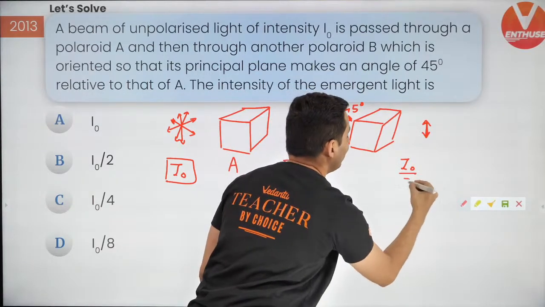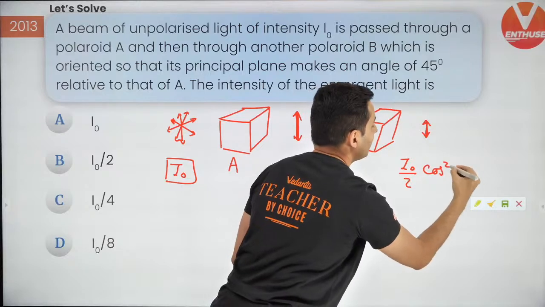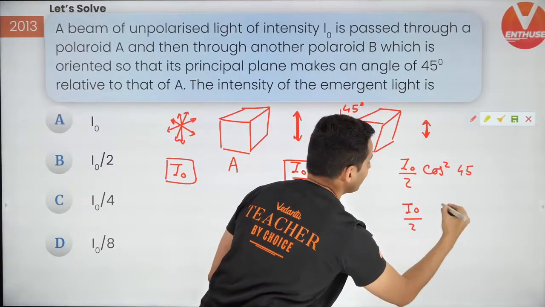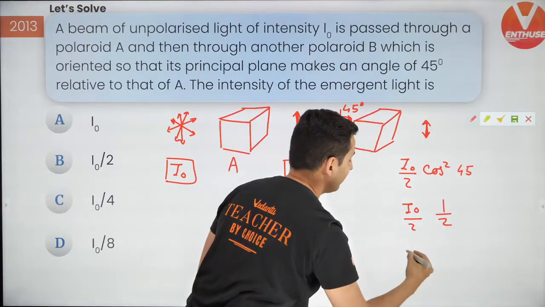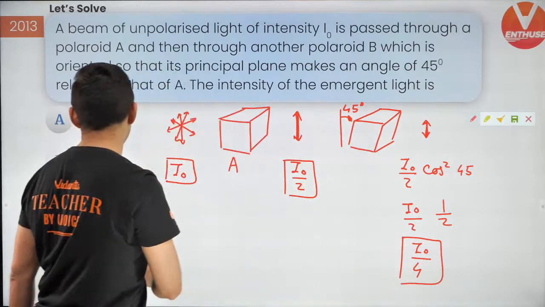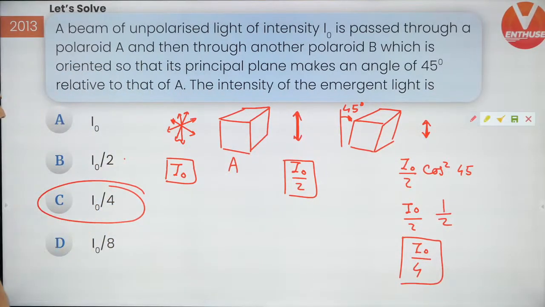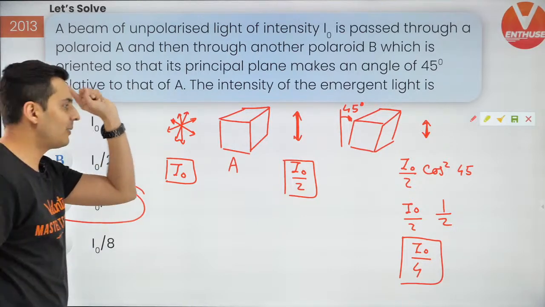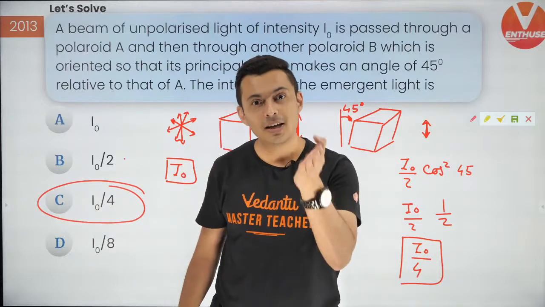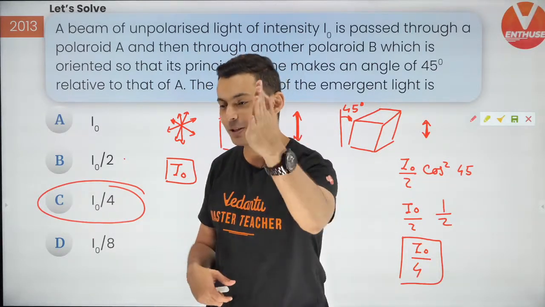So a lot of people forget that it was I0 by 2 times cos square 45. And cos 45, everybody knows, is 1 by root 2. So square of that is half. So it will become I0 by 4. That's the final answer. I0 by 4. A lot of people ended up marking option B in the exam. They forgot it will become half and they lost marks. In fact, they got negative marks. So be careful. Yes, I know that 2 is missing. I know.